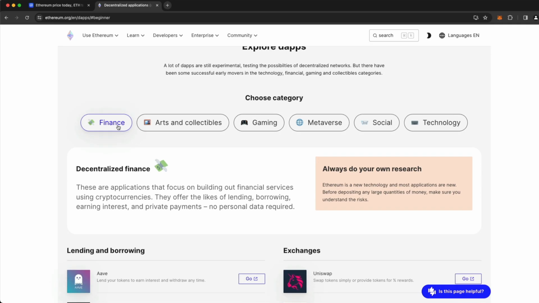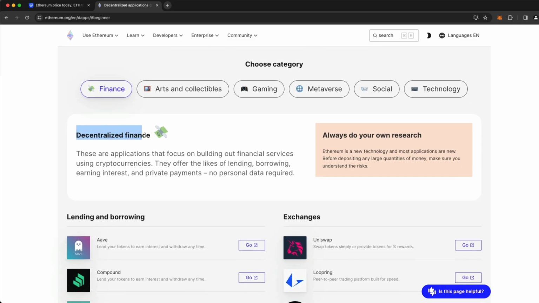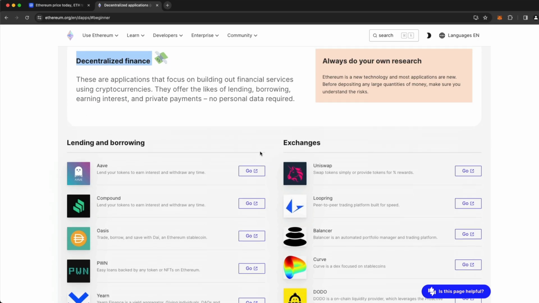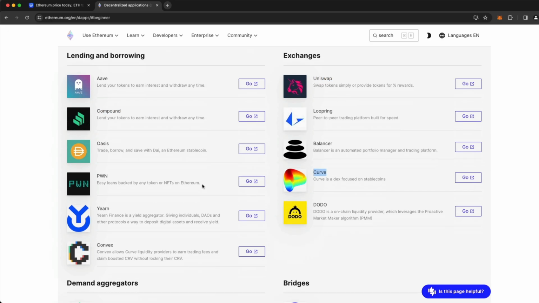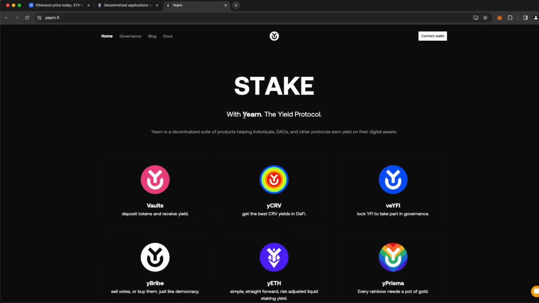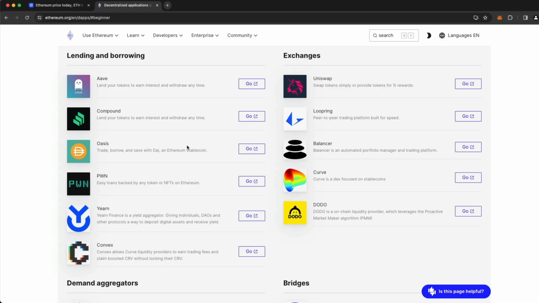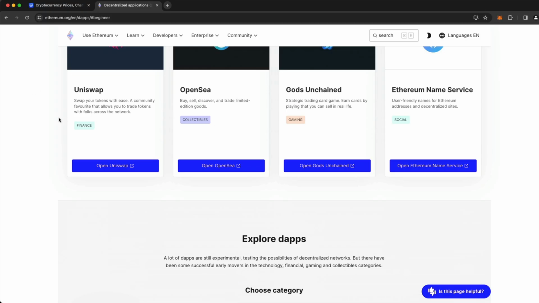And as you might be interested in decentralized finance, they also start introducing us to the decentralized finance protocols listed here on their site. So just like we discovered Aave before, this could be a way that you could have come across some of these sites and protocols that I discussed previously, such as Aave, Compound, Uniswap, Curve, and more. And also, if I didn't mention it before, Yearn Finance is a really good site to check out as well for trying to find the best yield protocols. So as you can see, quite a bit of freedom and power can come out of learning how to just navigate these sites.